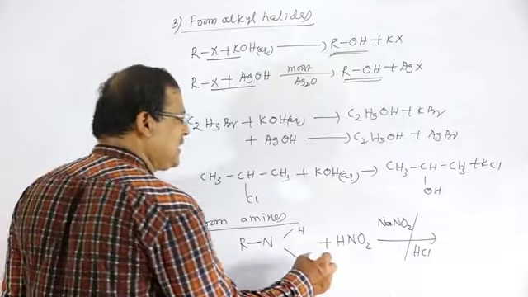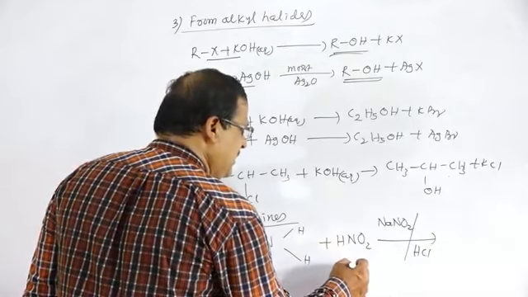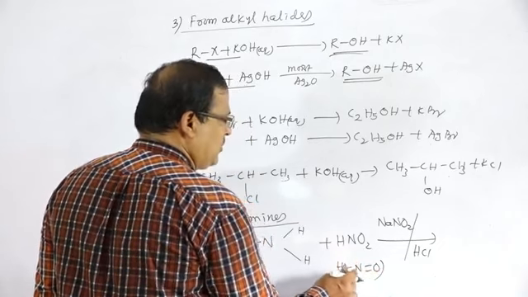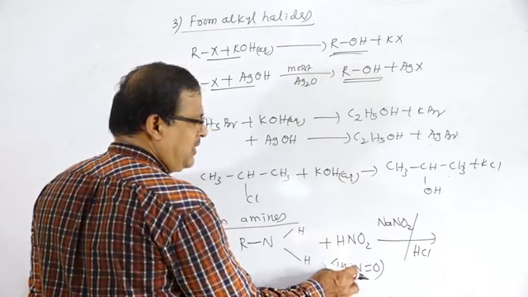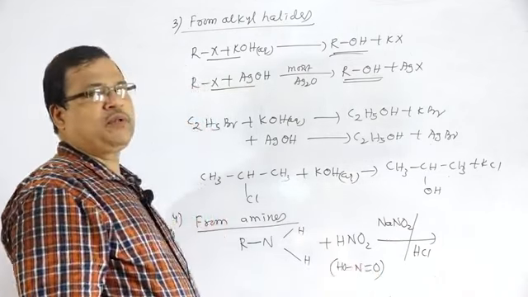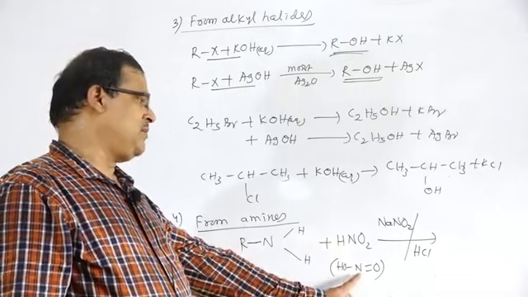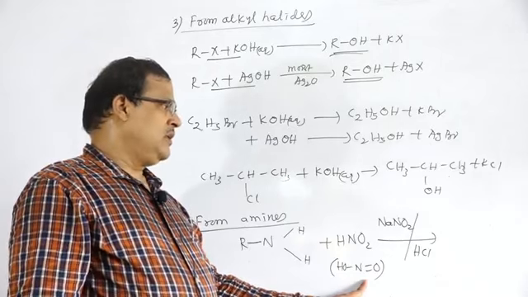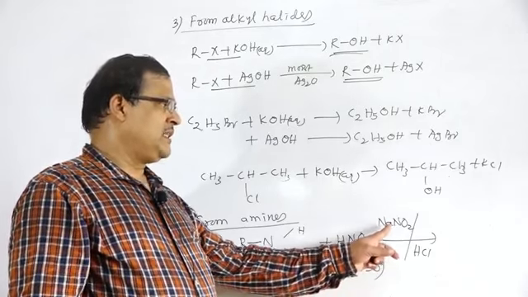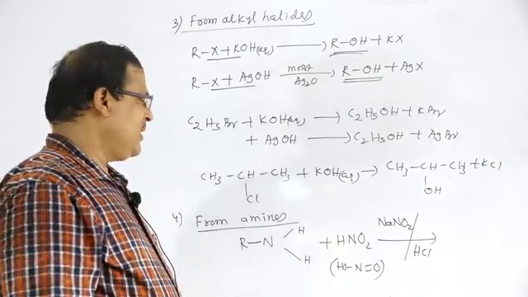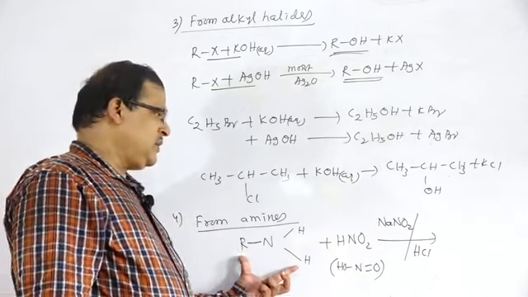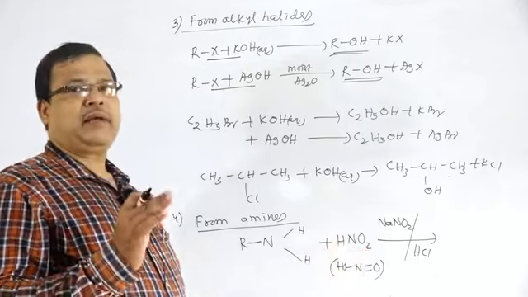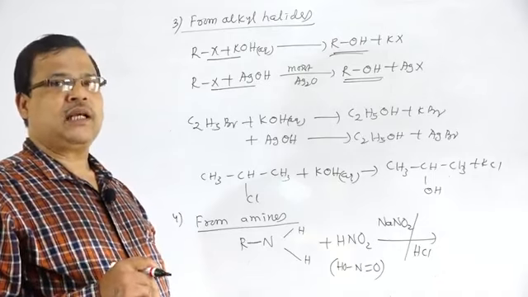The bonding representation for this is H bond O bond N double bond O, that is HONO. HONO is the formula for nitrous acid, an unstable acid that is produced in the reaction by the addition of sodium nitrite with HCl. Then when primary amines are treated with nitrous acid, what will happen? There is the formation of primary alcohols with the release of nitrogen gas.